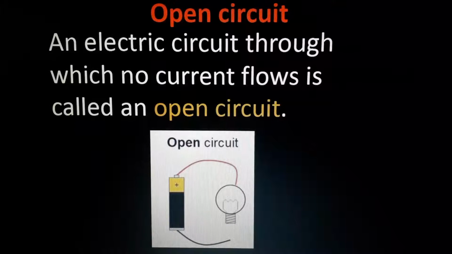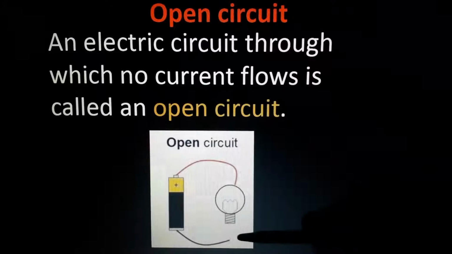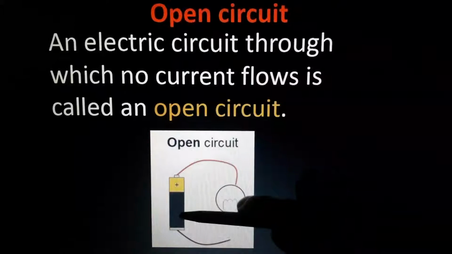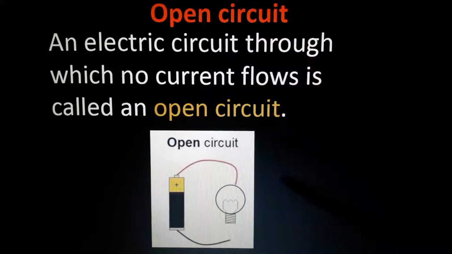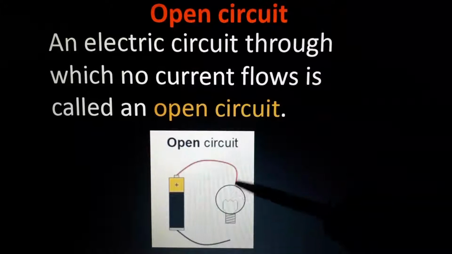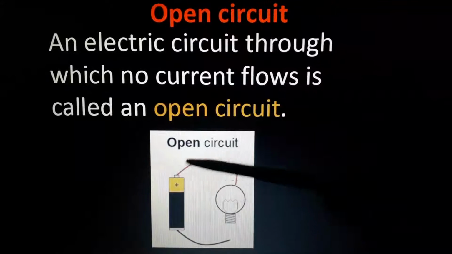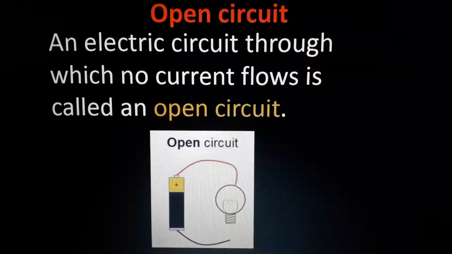An electric circuit through which no current flows is called an open circuit. Here no current will flow. Current flow means one complete cycle from here. Understand? Current will flow from here to here, and it will stop here. We cannot say that as current flow. Current flow means it must start from the positive terminal and end at the negative.